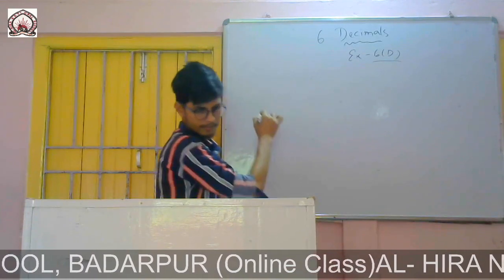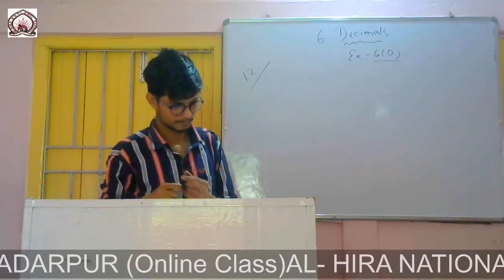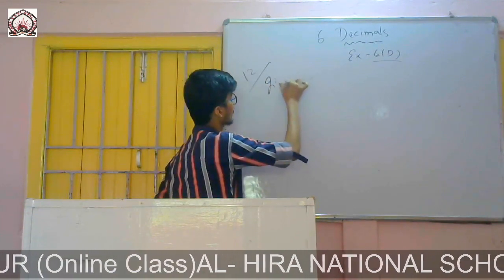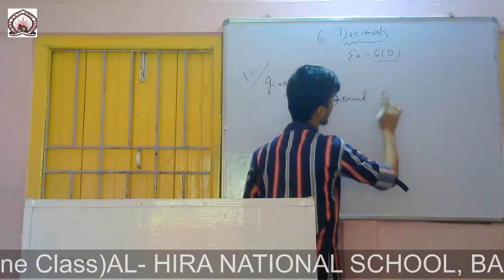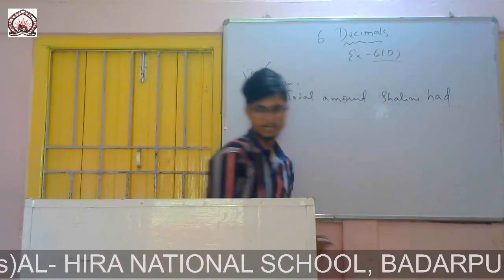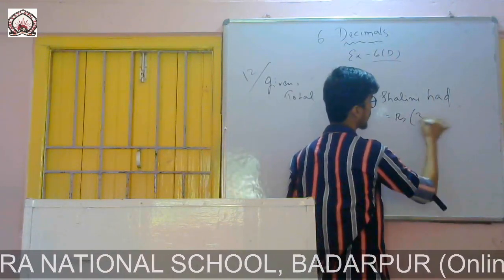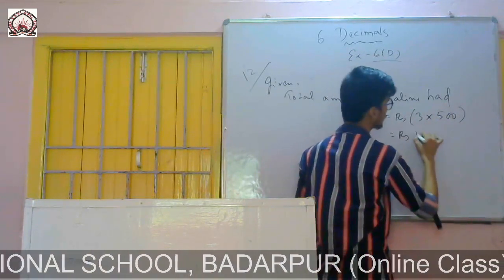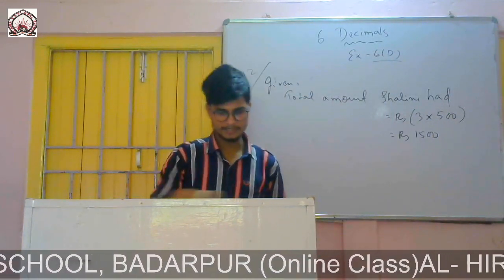Question number 12. Given the total amount Shalini had is 500 rupee 3 notes. That means 3 into 500, which is equals to 3 5s are 15. So it is 1500.